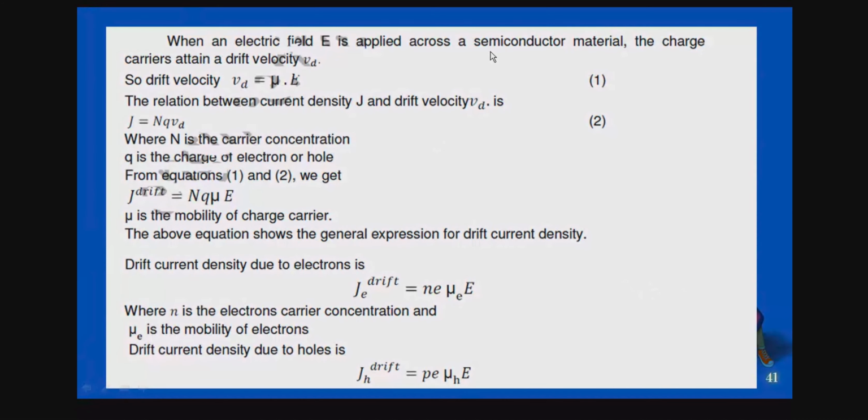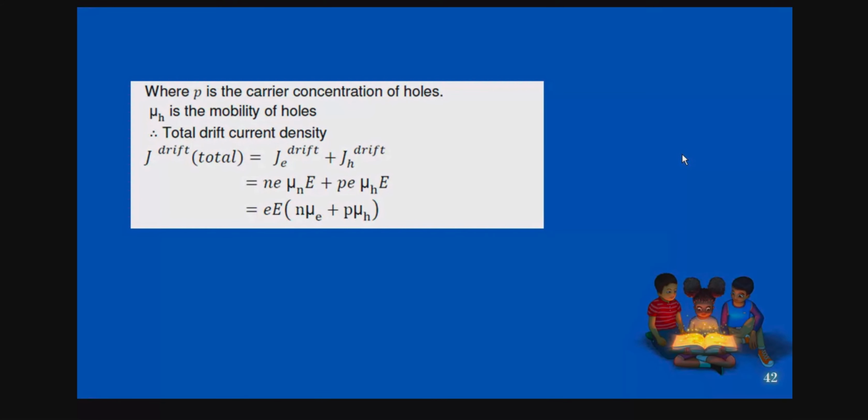All of you note this down or take a screenshot of this. Right? So let us go for the continuation. Now here mu_h is the mobility of holes. Now how can you find the total drift current density?